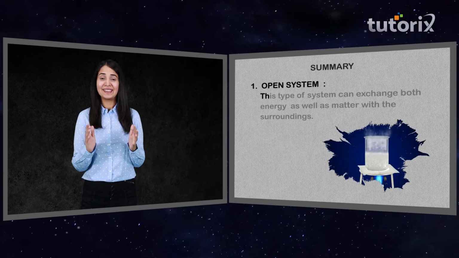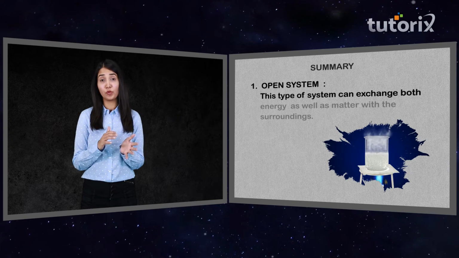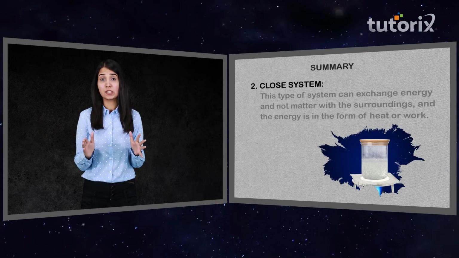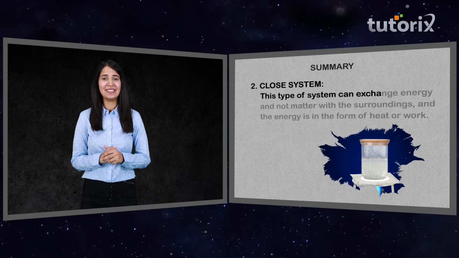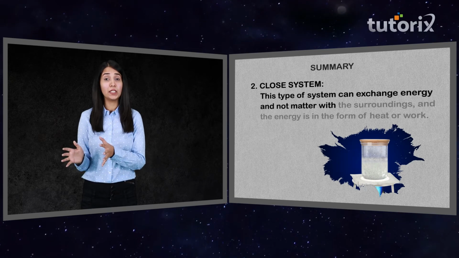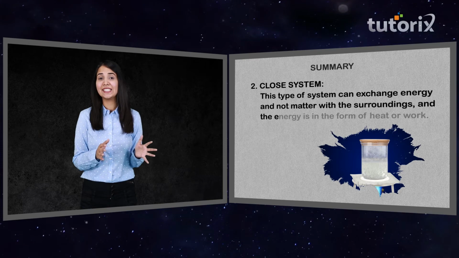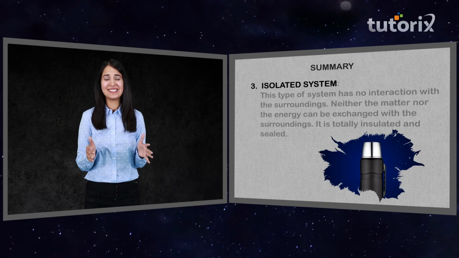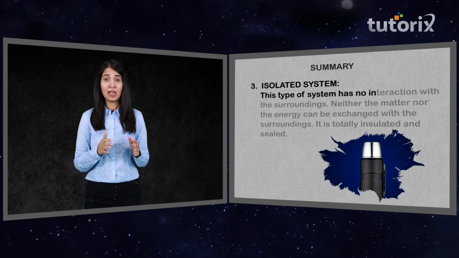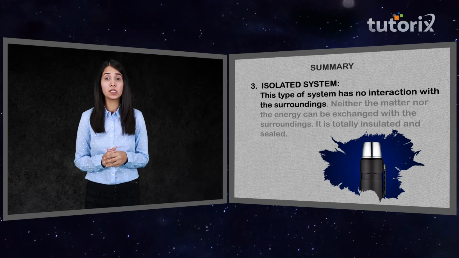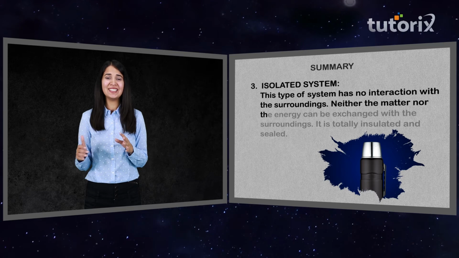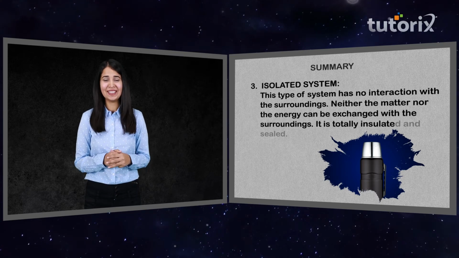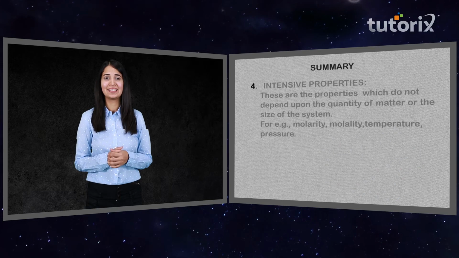Open system. This type of system can exchange both energy as well as matter with the surroundings. Closed system. This type of system can exchange energy and not matter with the surroundings, and the energy is in the form of heat or work. Isolated system. This type of system has no interaction with the surroundings. Neither the matter nor the energy can be exchanged with the surroundings. It is totally insulated and sealed.